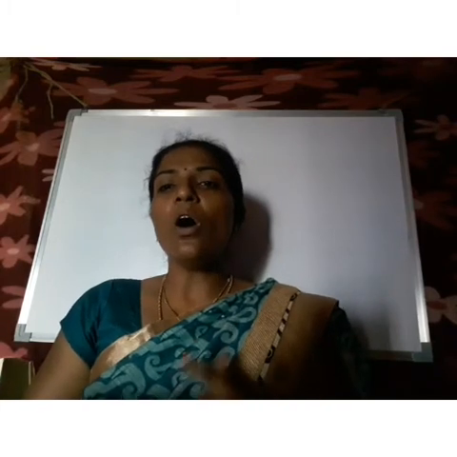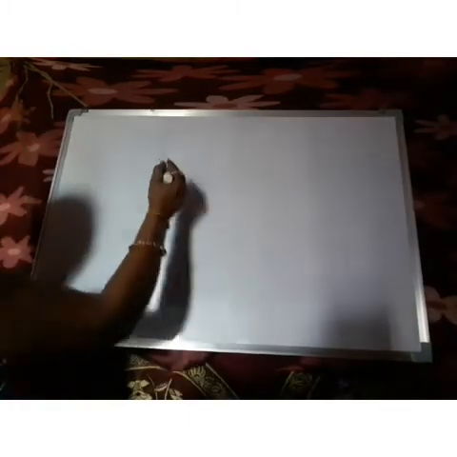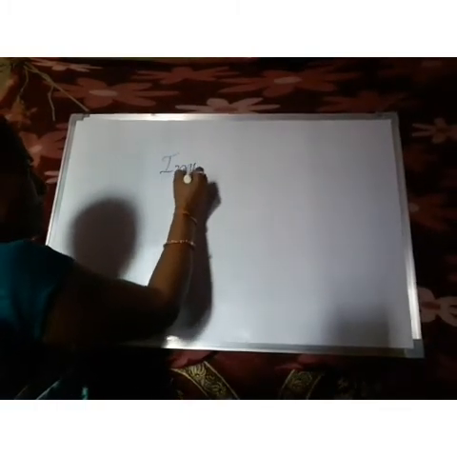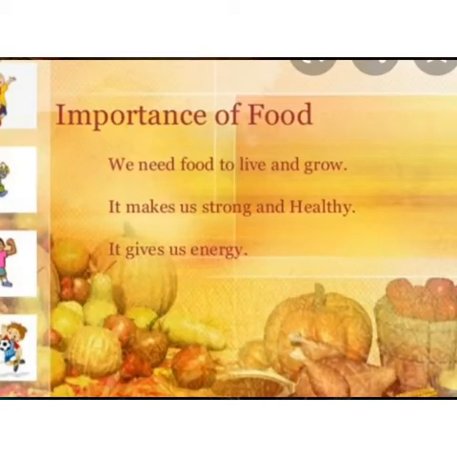And coming to our planet, what is its name? Earth. Okay, our planet Earth consists of different types of animals, and these different types of animals also have one common thing. What is that? All animals also need food. That is the common thing in all animals. So which type of food will they eat? Okay, but before going to that, first of all we have to know about the importance of food. What is the importance of food? Come on, say, importance of food.